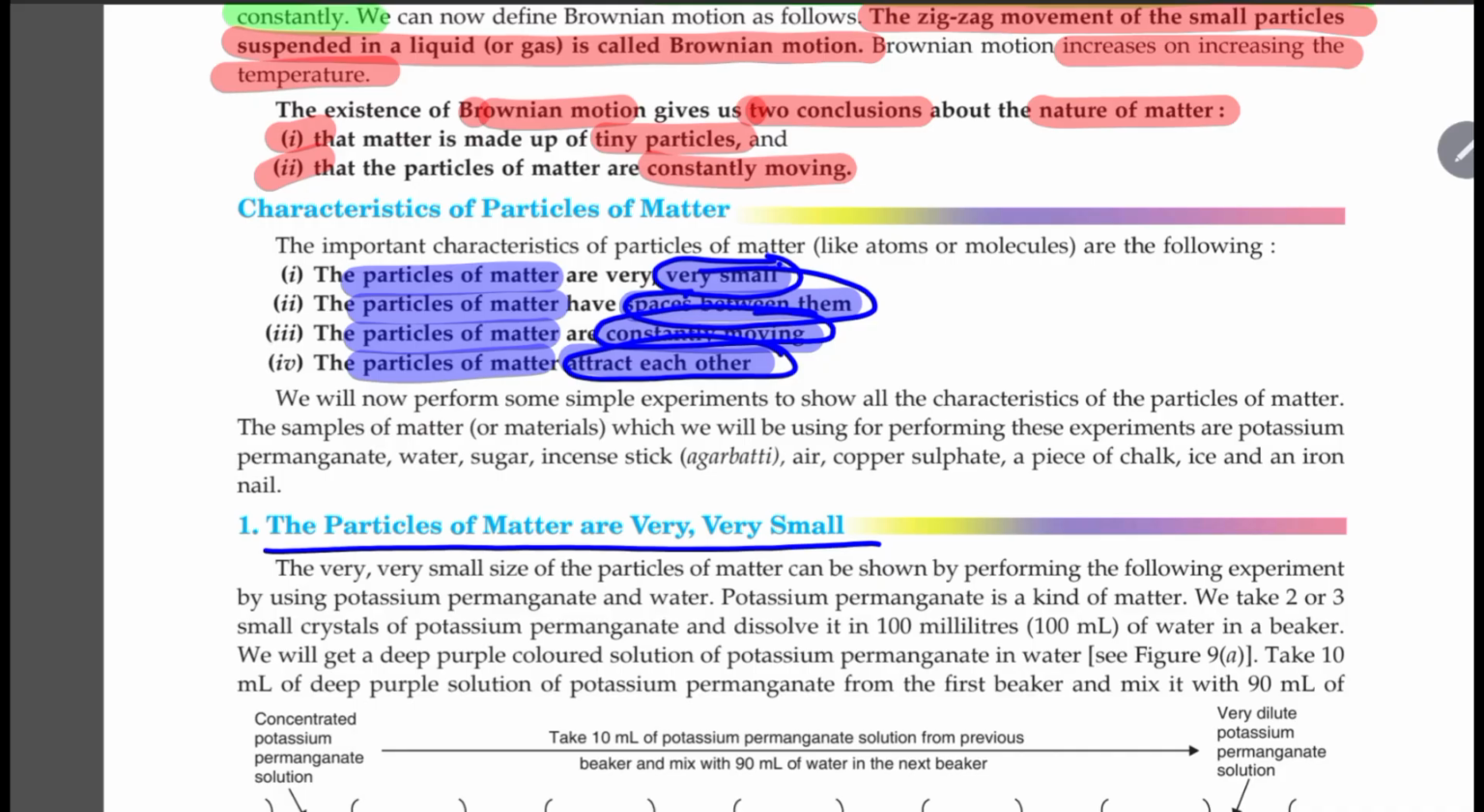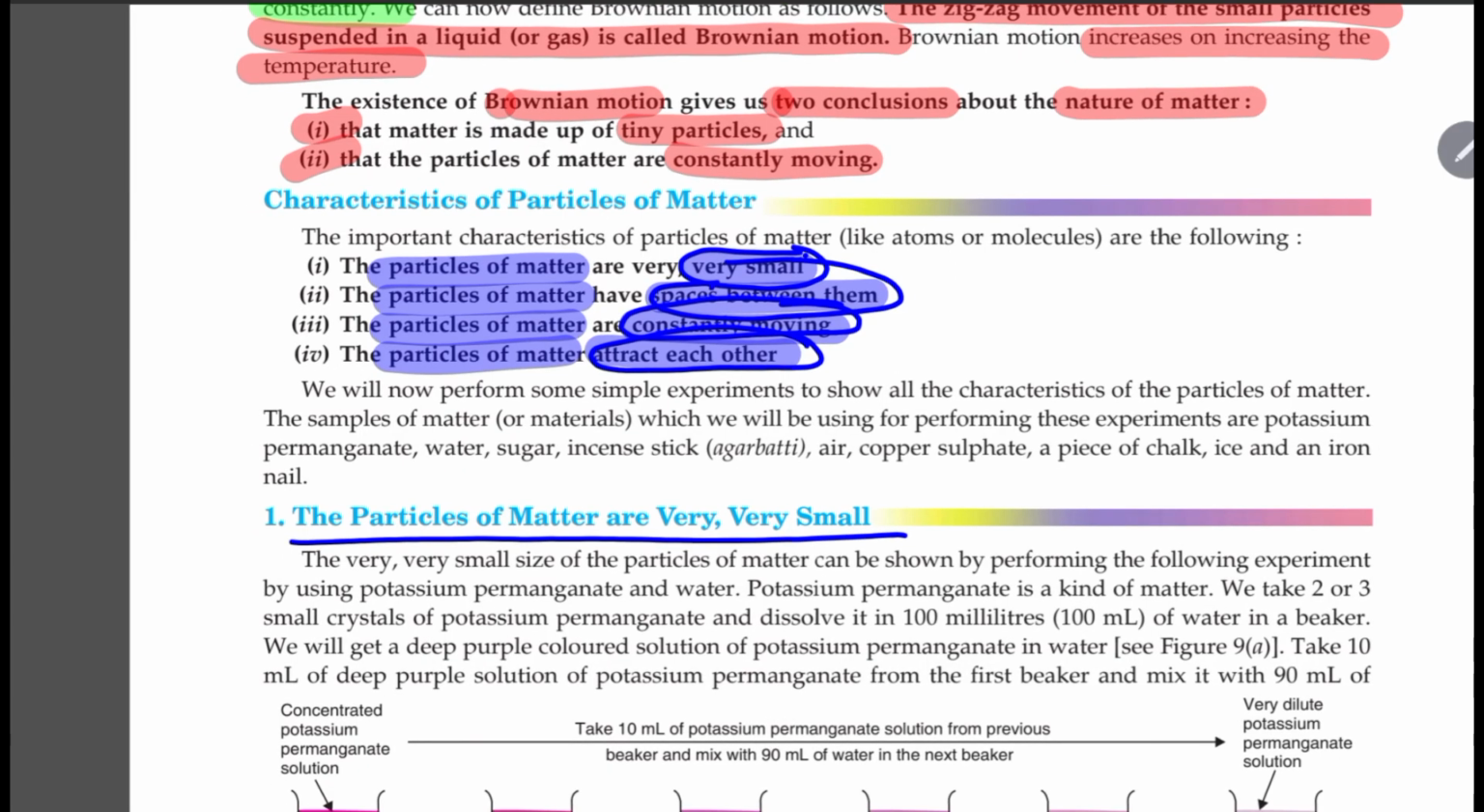Moving on to characteristics of particles of matter, there are 4 characteristics. The particles of matter are very small and they have spaces between them. They are constantly moving and they attract each other. So these are the things that we can see very nicely over here. They are very small. They have spaces between them. They are constantly moving and they attract each other.